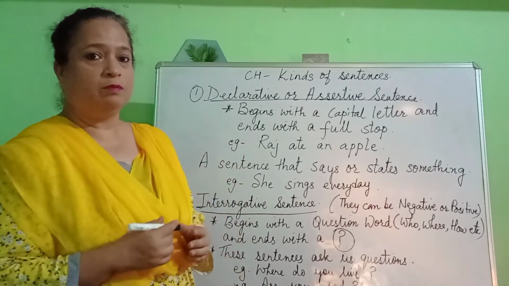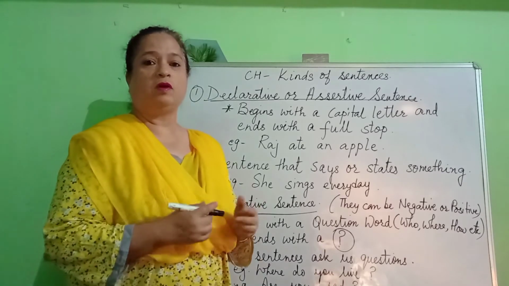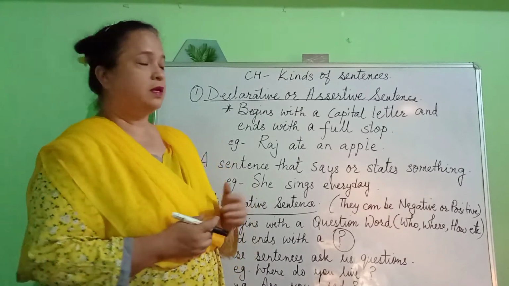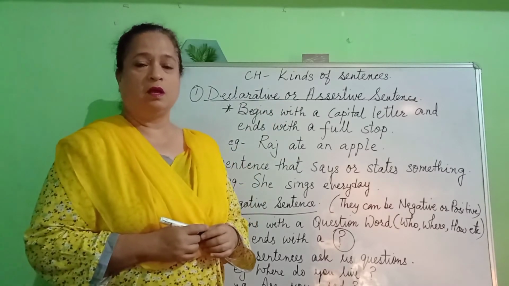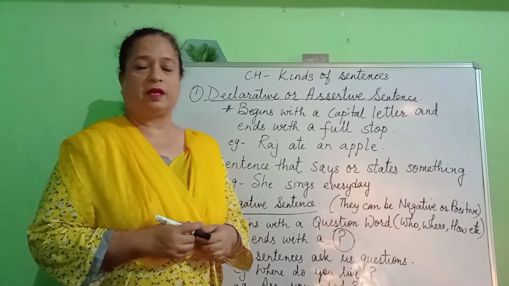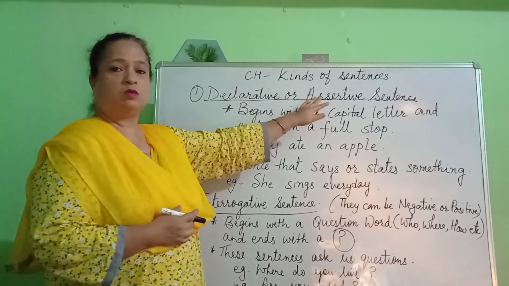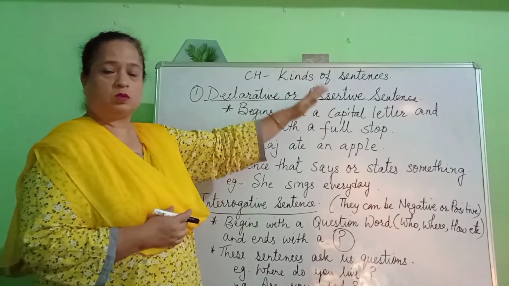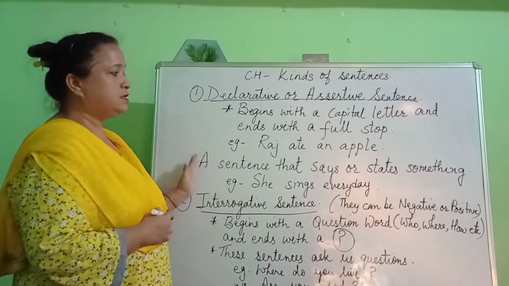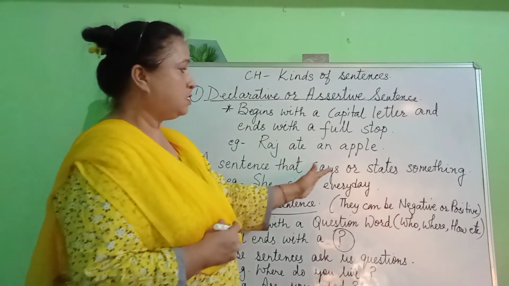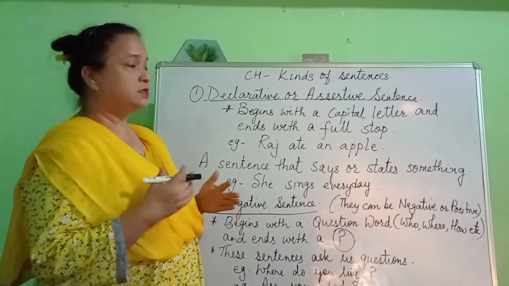Now children, when we come to the part of how many kinds of sentences there are, there are 4 kinds of sentences. The first one is your declarative or assertive sentence. If I ask you what a declarative sentence is: a declarative sentence is also known as an assertive sentence and also as a statement. What does it tell us? It is a sentence that tells us or states something. It tells us something about the subject.